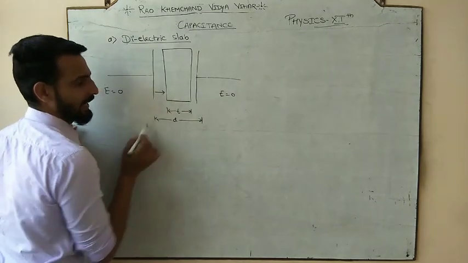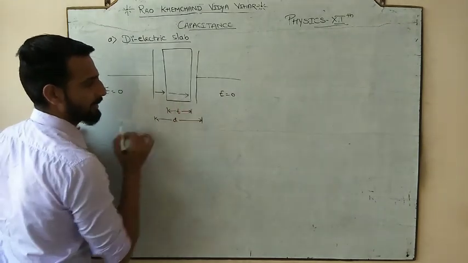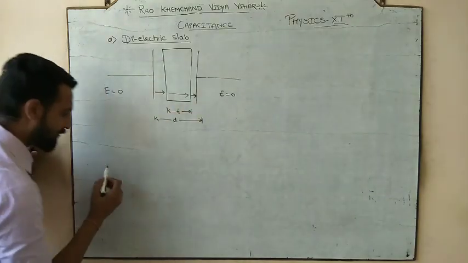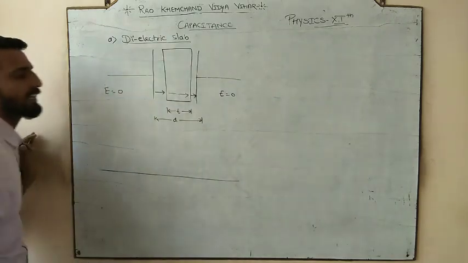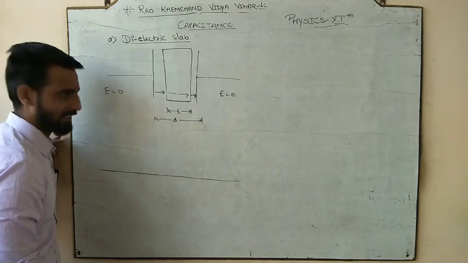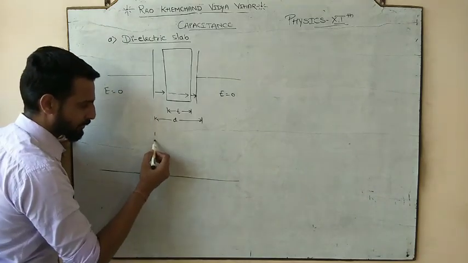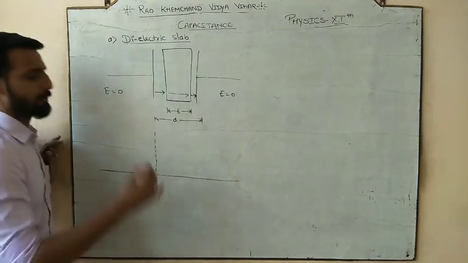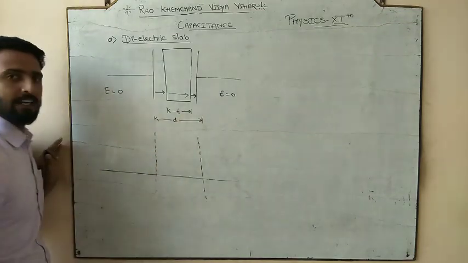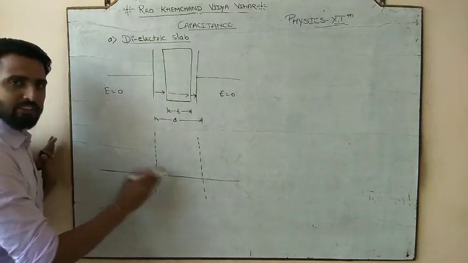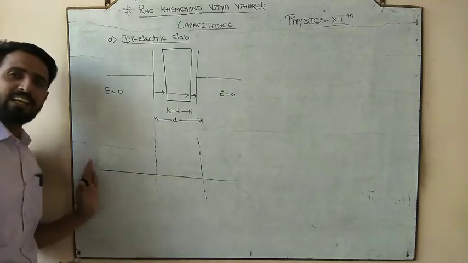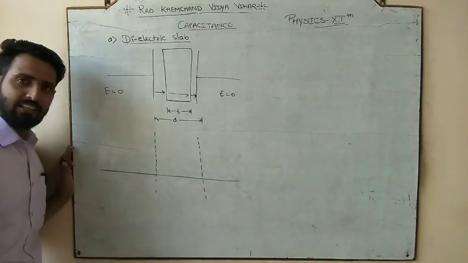So this is your air, this is your medium, and this is again air. If we want to draw the variation of the electric field, check this out. This dashed line represents the first plate, and this will represent the second plate. Outside the first plate, on the left-hand side, what is the electric field? There is no electric field.